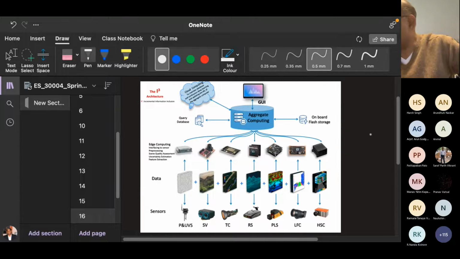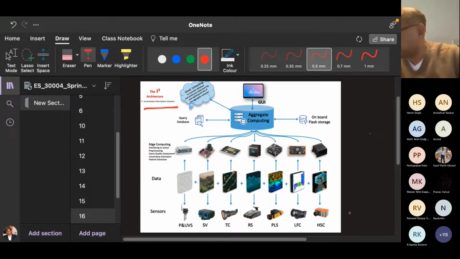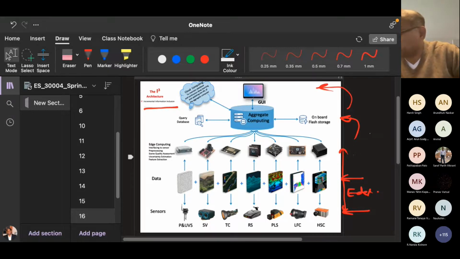This is a typical embedded system. This is a typical architecture. This architecture has various levels of computing. The first level of computing is known as edge computing, from here to here. Then the second level of computing is local computing. Then there is cloud computing. There are three computing architectures here.